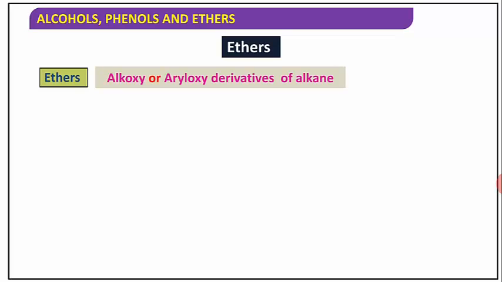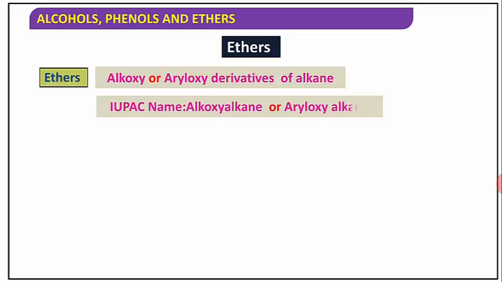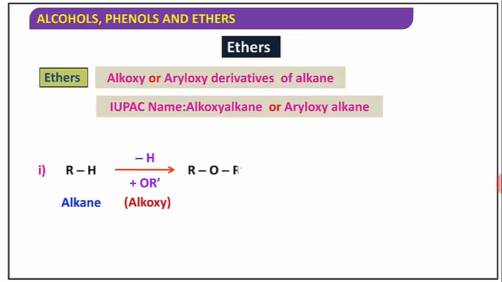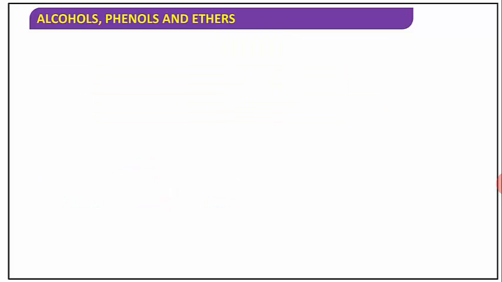An ether is an alkoxy or aryloxy derivative of an alkane, and the IUPAC name of an ether is given as alkoxyalkane or aryloxyalkane. If RH is an alkane and the hydrogen atom is replaced by an alkoxy group, it forms ROR'. Here R and R' are the same or different, and it is called an ether.